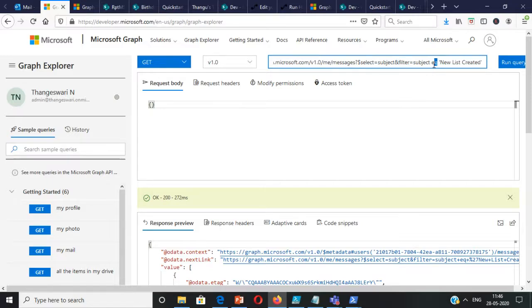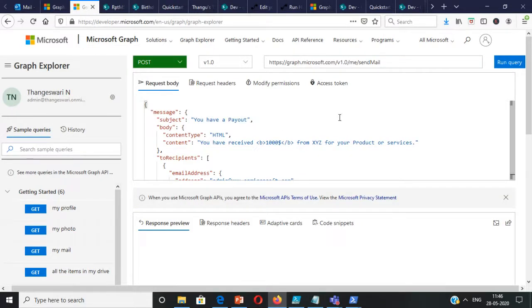If it's less than or equal to, all you have to do is use less than or equal to, which is self-explanatory. Please note that as of now, MS Graph does not have the contains query, but I think it would come soon.